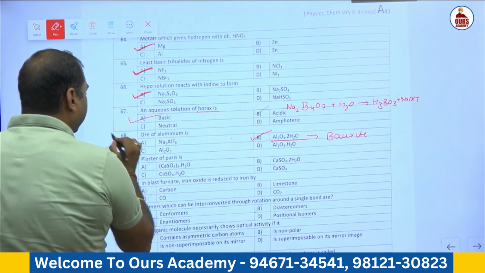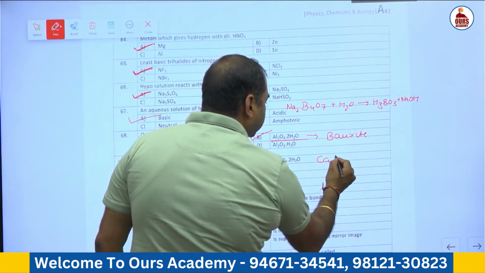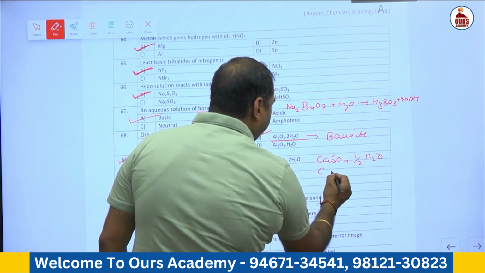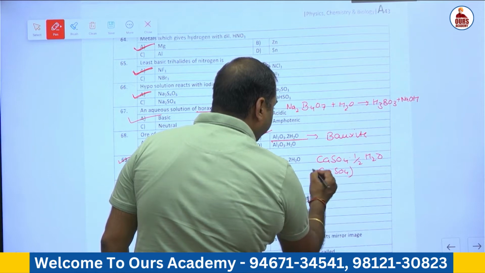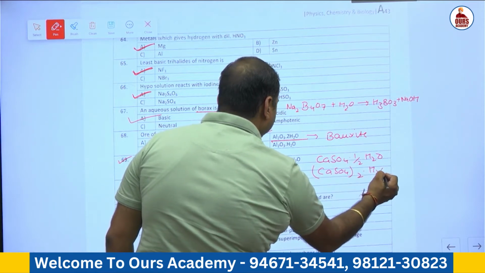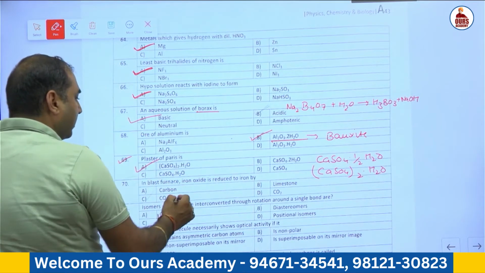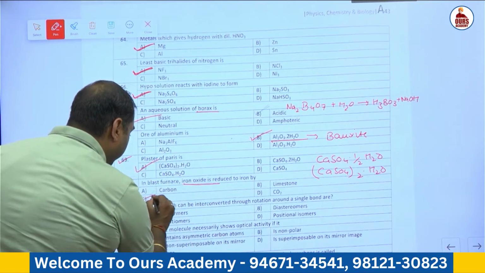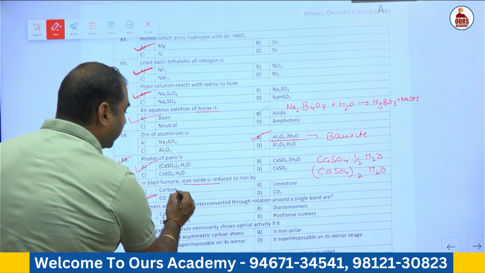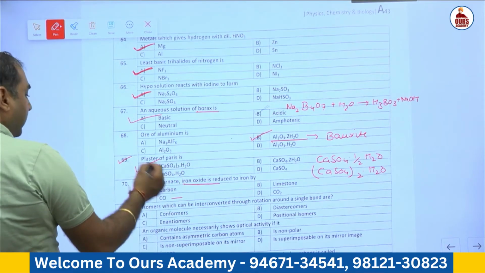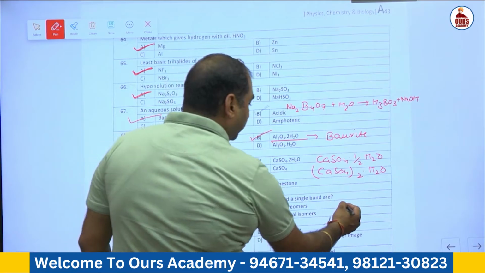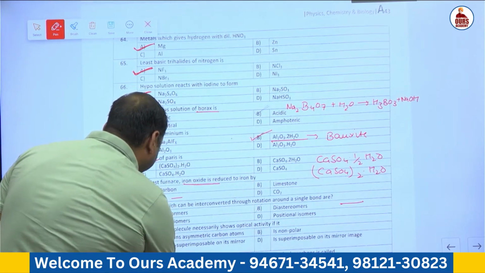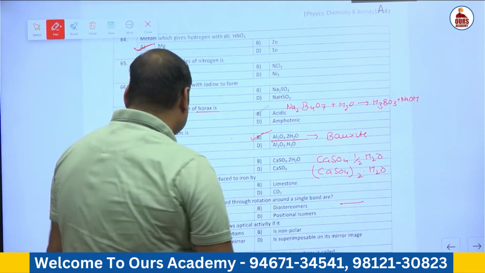Question number 69, plaster of Paris, CaSO4 dot half H2O, that can also be written as CaSO4 whole twice dot H2O. So the correct answer is A. In a blast furnace, iron oxide is reduced to iron by the use of carbon monoxide, which behaves as a reducing agent. Isomers which can be converted through rotation about a single bond are called conformers. So correct answer is conformers.